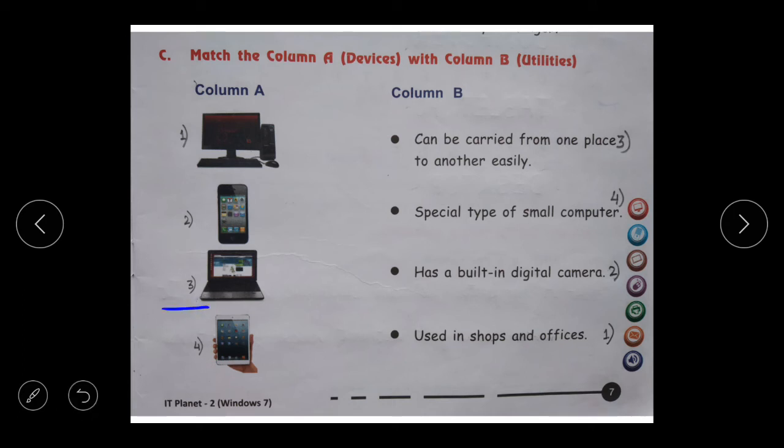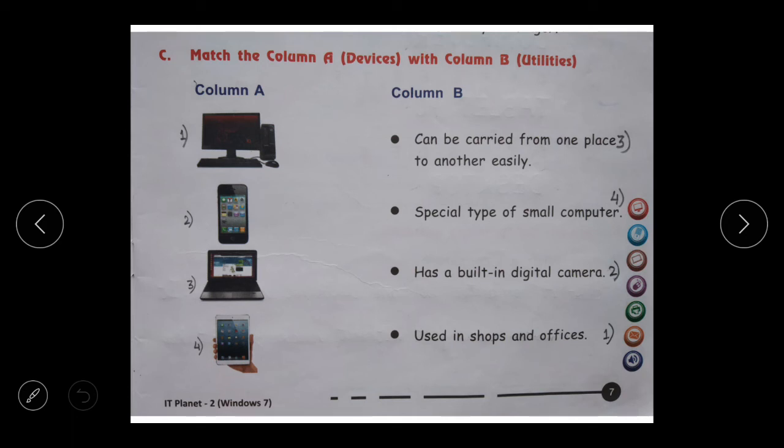Third one, it's a laptop which can be carried from one place to another easily. So here we have written 3. Last one, fourth one, it is a tablet and it is a special type of small computer. So ma'am has written 4 there for matching them. So in this way children, you all will also match.